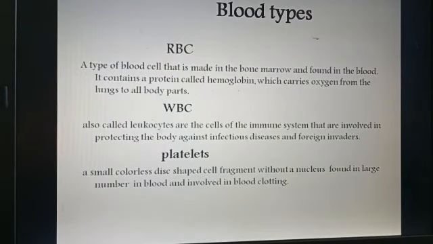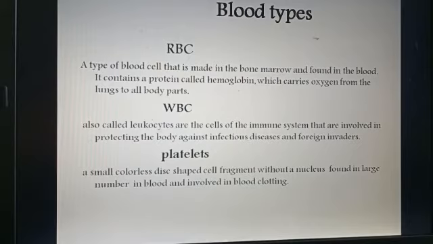Blood types. There are 3 types of blood: red blood cell, white blood cell, and platelets. First of all, we will talk about red blood cell. Red blood cell is a type of blood cell that is made in the bone marrow and found in the blood. It contains a protein called hemoglobin, which carries oxygen from the lungs to all your body parts.